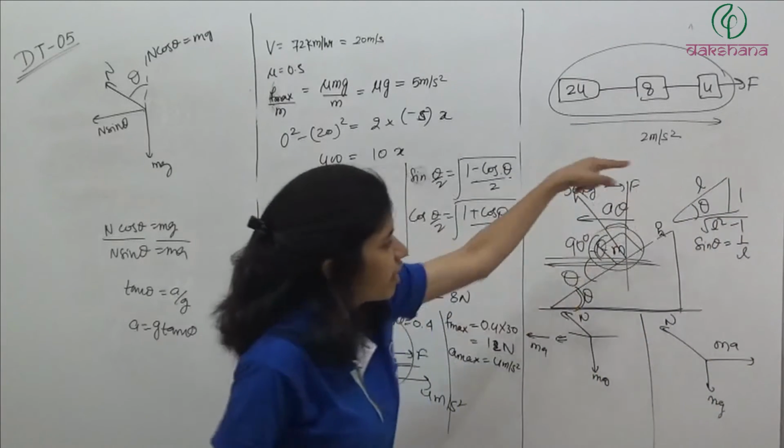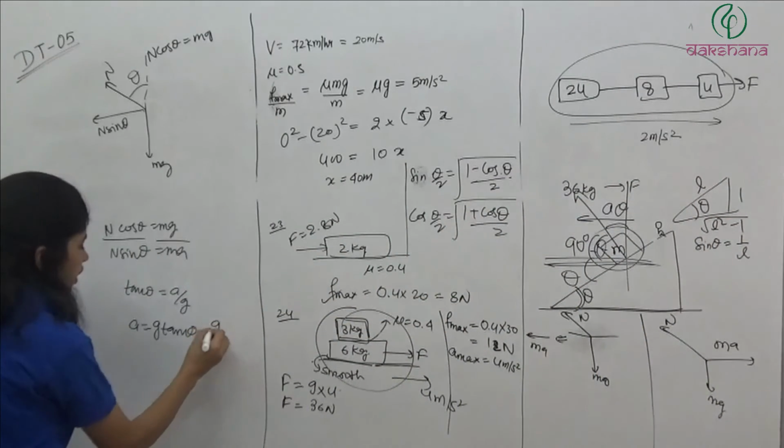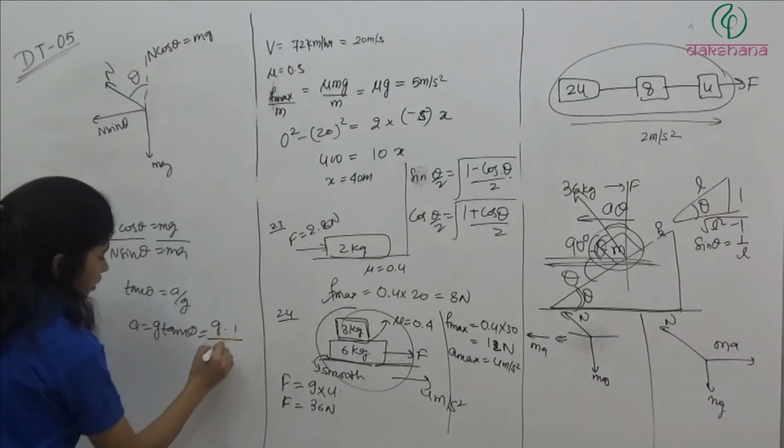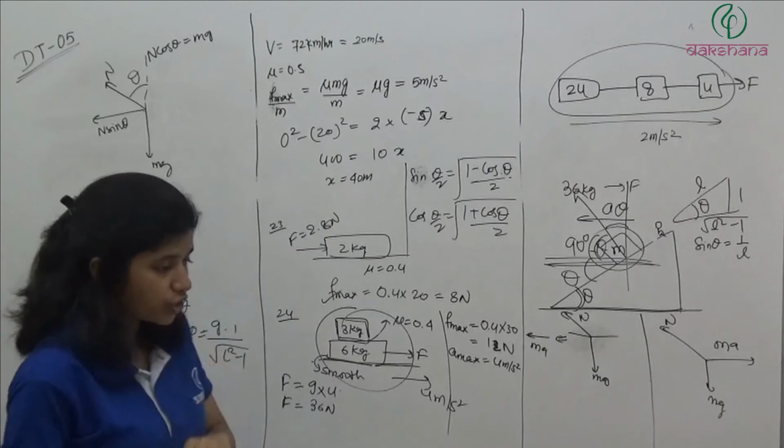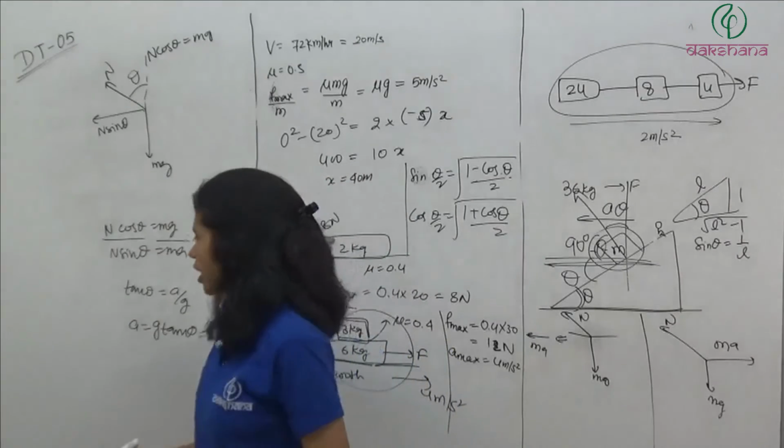So tan theta will be 1 by root l square minus 1. So g into 1 by under root l square minus 1. So this should be the acceleration, g divided by root l square minus 1.